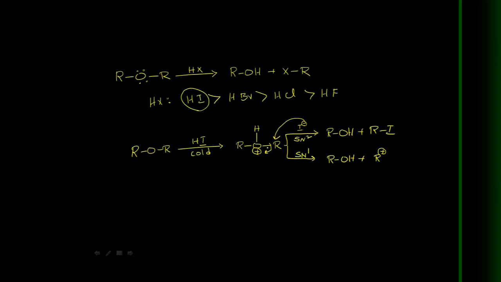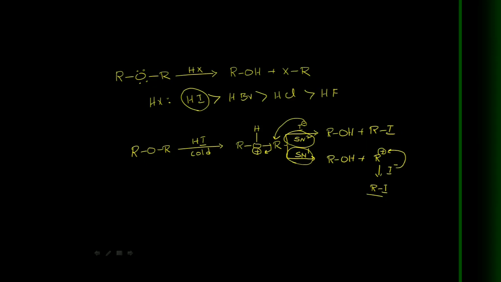In the SN1 case, first dissociation occurs, and as a result alcohol and R plus are formed. Now this I minus, a good nucleophile, attacks the R plus, so we get alkyl iodide. So ethers can react with hydrogen halides in two fashions, either SN2 or SN1.